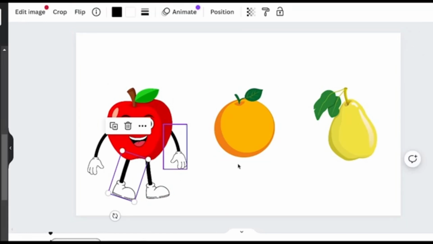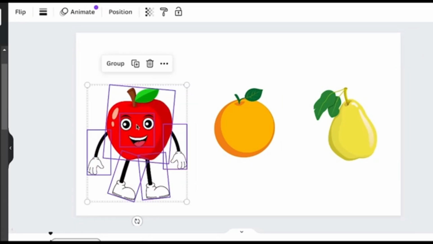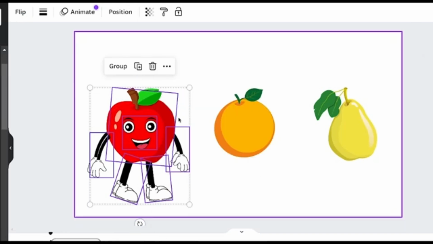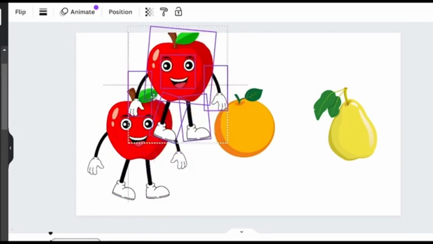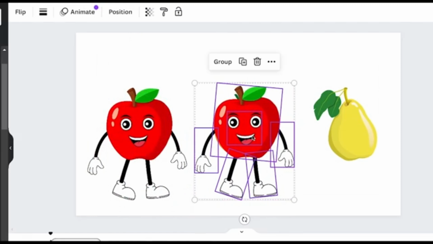And now you need to do the same thing for all your other characters, but don't worry, you do not have to go and do this whole process and find all these things again. Unless you want to, you can simply duplicate it. What I mean by that is this. You're going to go ahead and highlight our entire apple, and then you're going to copy it, and then you're going to paste it. As you can see, we have two of him, and then you're going to put him over your second character. Then you're going to click out of it.